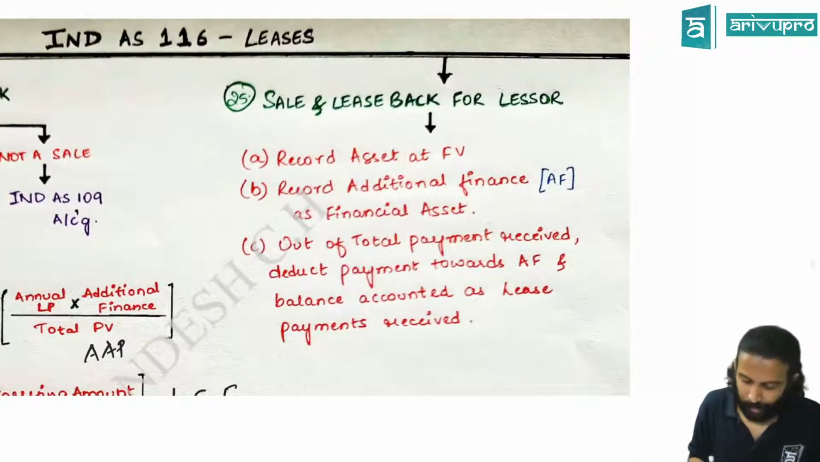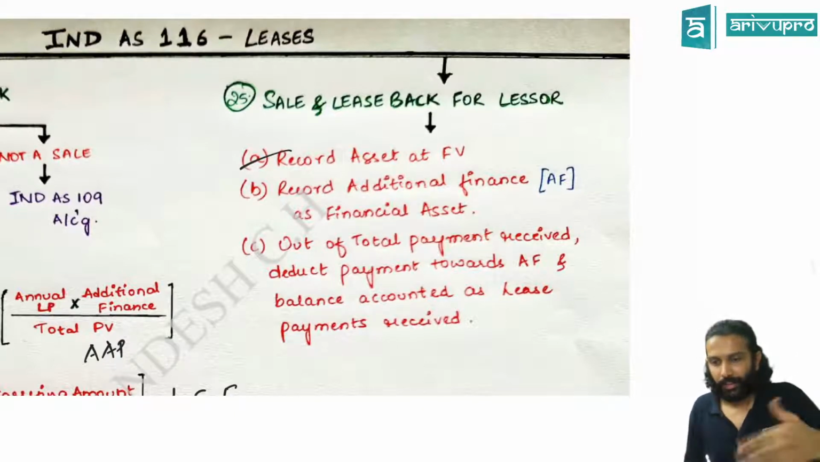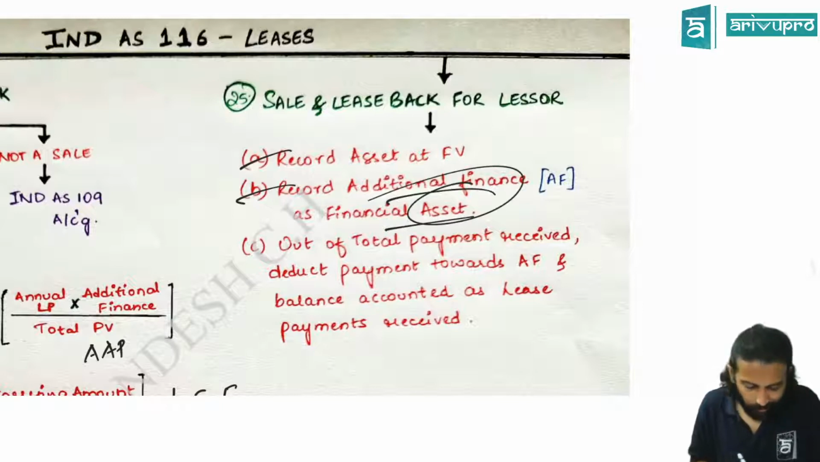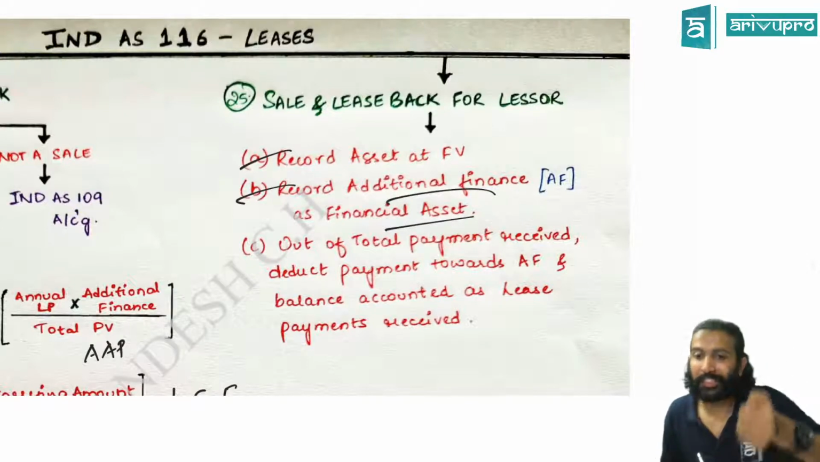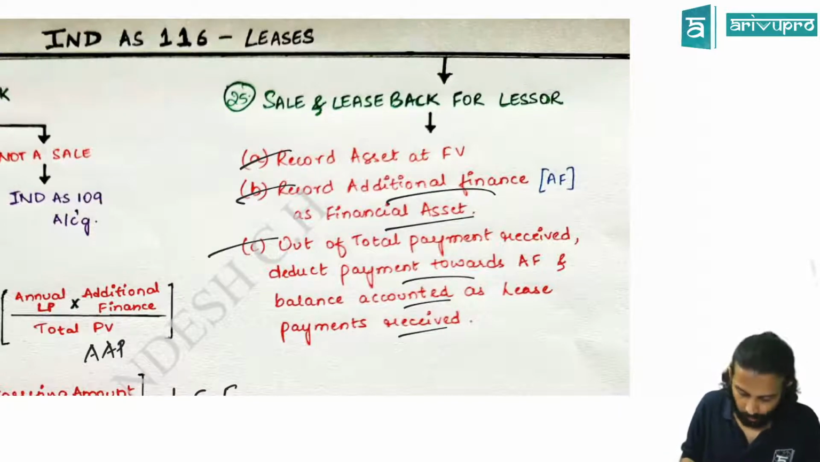How about sale and leaseback for the lessor? He has to show the asset at fair value. But is he paying fair value or more than fair value? That difference will be recorded as additional finance, given by him, which is a financial asset for him. And for that financial asset you have to do ACM accounting. As simple as that.